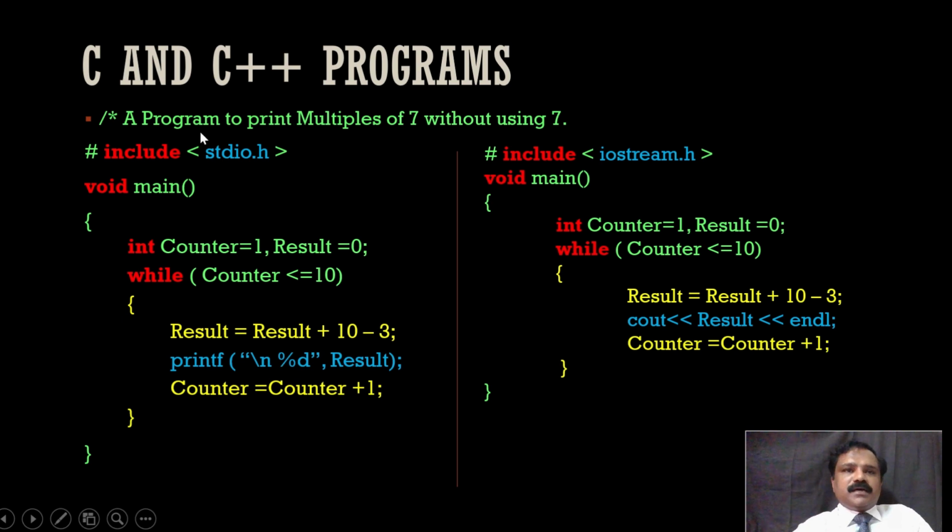So let us start. In C, it is hash include stdio.h. This is to include the library that we will cover in detail in another topic. There is a main function. The things in red font color are the keywords. Then stdio.h is a library. Then we have these variables or identifiers in green, counter and result. This is the way in which in C we initialize a variable: counter equal to 1, result equal to 0.